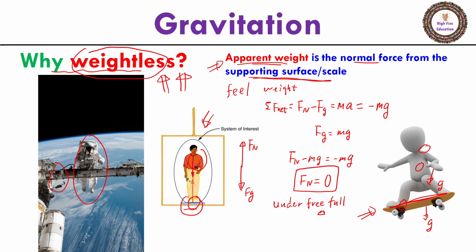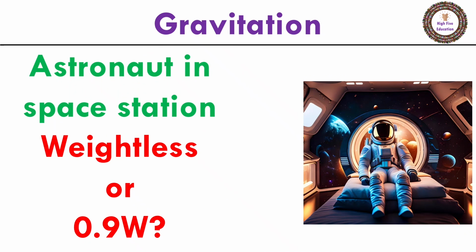Okay? So this is why we can also say the weight of the astronaut in the space station is 0, or we can say the astronaut is weightless. So now you should be able to explain the weight of an astronaut in the space station. If you are talking about apparent weight, which is the supporting force from the surface, the astronaut should be weightless because the astronaut, the instruments, and the space station are all in free fall. So the astronaut cannot feel their weight.